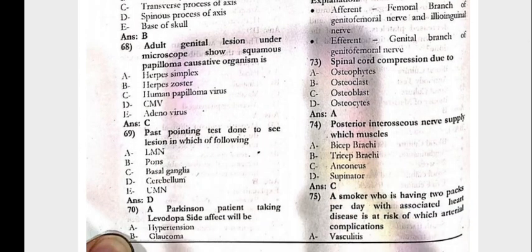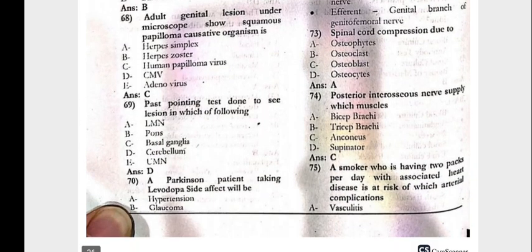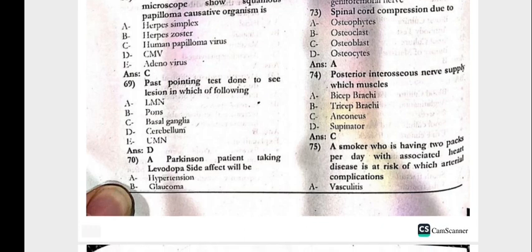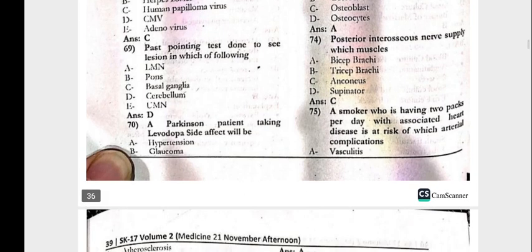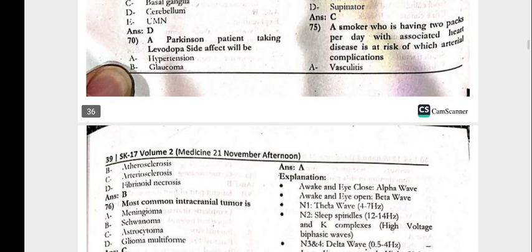Next, 73. The spinal cord compression is due to the osteophytes. 74. The posterior interosseous nerve supplies which muscle? That is the anconeus. Next, the smoker who is having 2 packs per day with the associated heart disease is at the risk of which arterial complications?